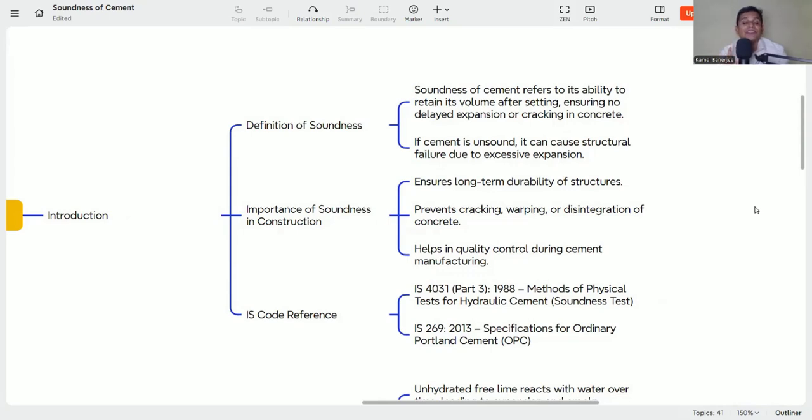It can cause structural failure due to expansion. If there are volume changes, cracks will generate, stress will generate, and the concrete will deteriorate. And whenever cracks are generated, chemical ions like chloride, sulfate, water, and carbon dioxide will penetrate inside the concrete, and our concrete will deteriorate. That is why this soundness property is very important to get the right kind of durable concrete. So what is the importance of soundness?